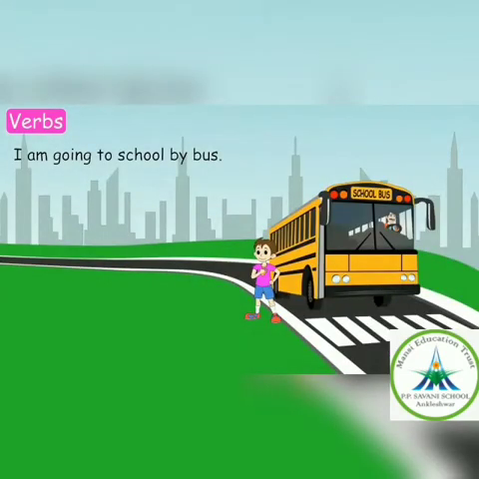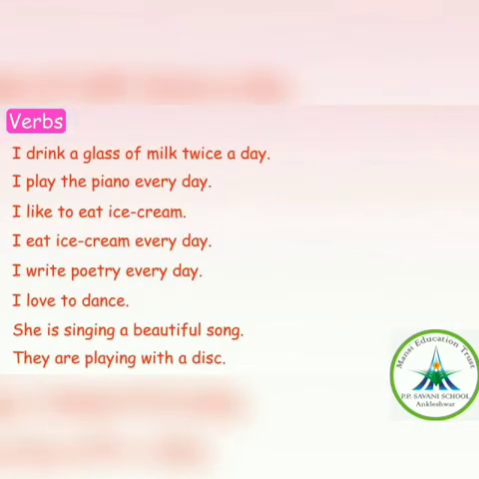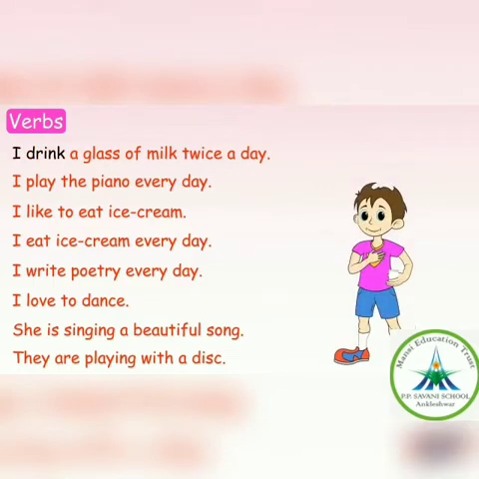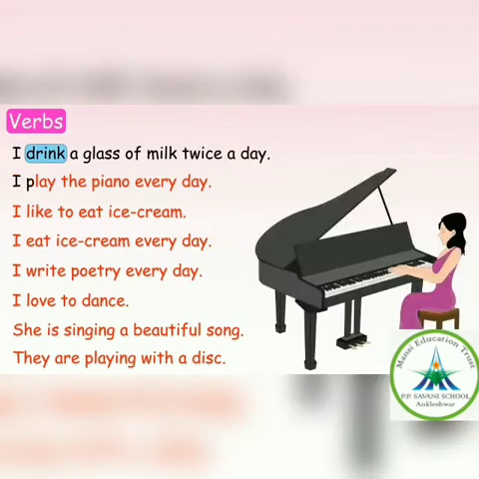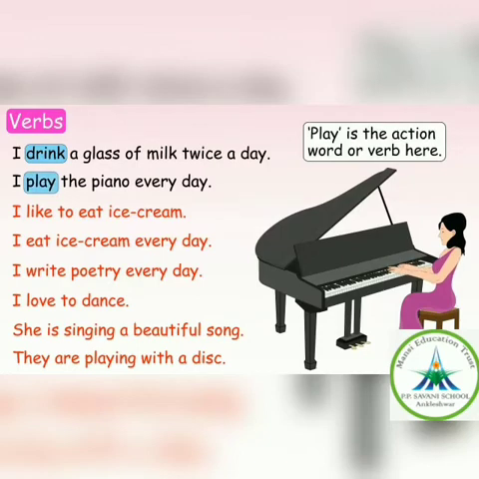I am going to school by bus. In this sentence, going is an action word. Now let's see some more examples. I drink a glass of milk twice a day. Here, drink is the action word or verb. I play the piano every day. Play is the action word.